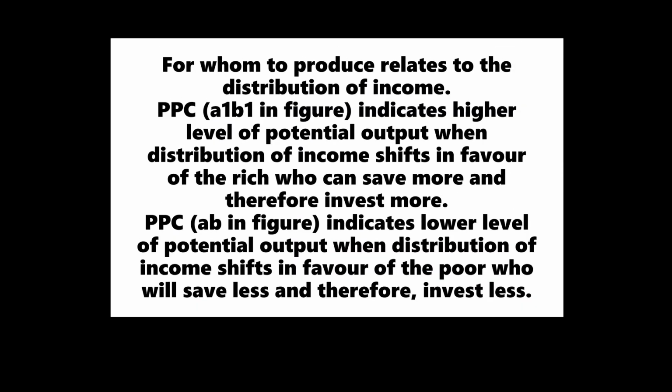For whom to produce relates to the distribution of income. PPC A1, B1 in figure indicates higher level of potential output when distribution of income shifts in favor of the rich, who can save more and therefore invest more. PPC AB in figure indicates lower level of potential output when distribution of income shifts in favor of the poor, who will save less and therefore invest less.